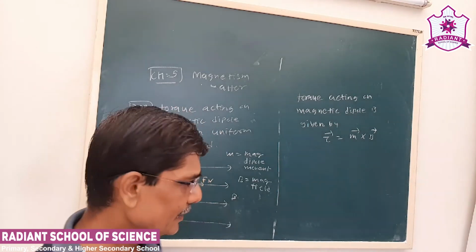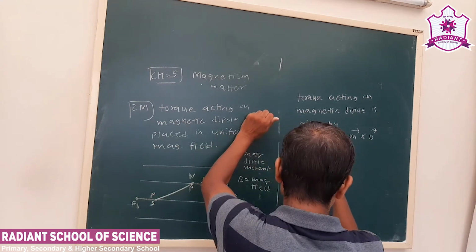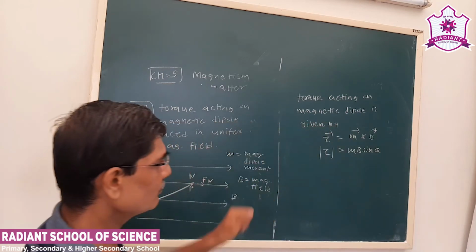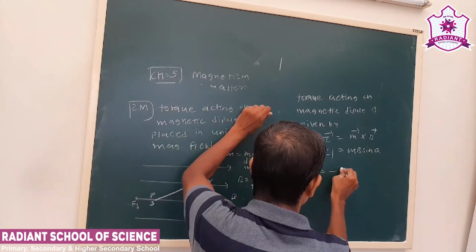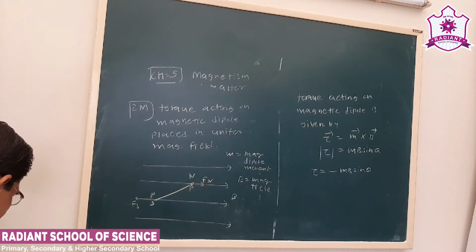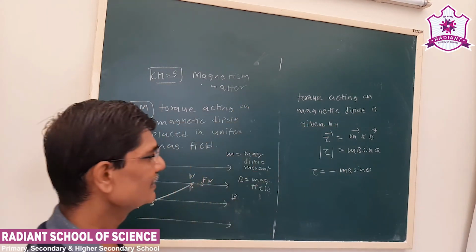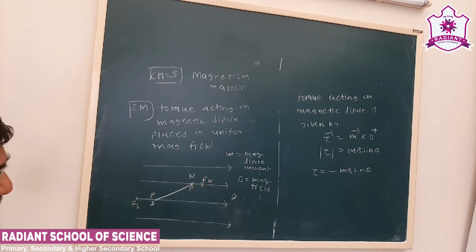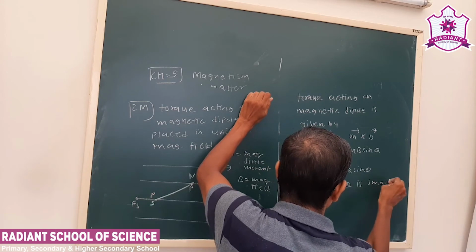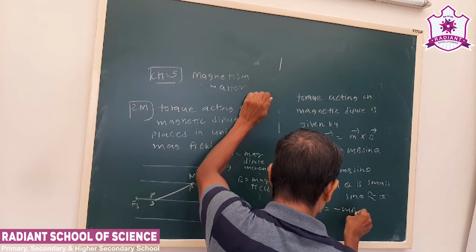If I rotate it and leave it, there will be a restoring torque. The torque value is mb sin theta, but as it is a restoring torque, torque is equal to minus mb sin theta. The negative sign is due to the restoring torque. Now we have to take an approximation. When theta is small, we can take sin theta approximately as theta, so torque is equal to minus mb theta.